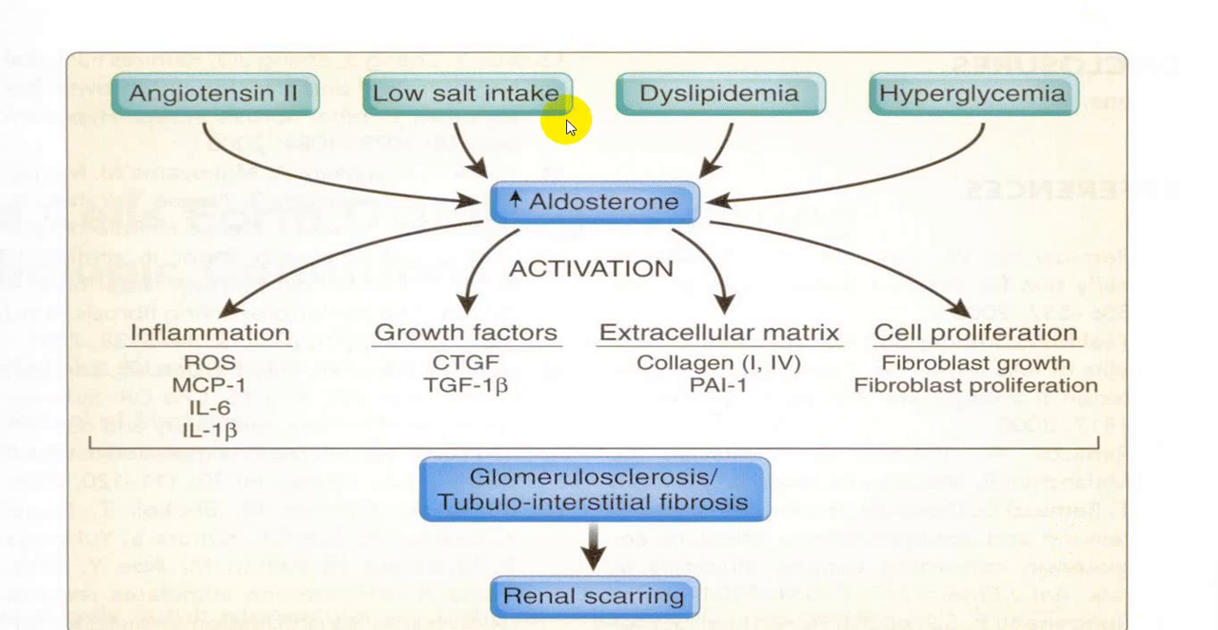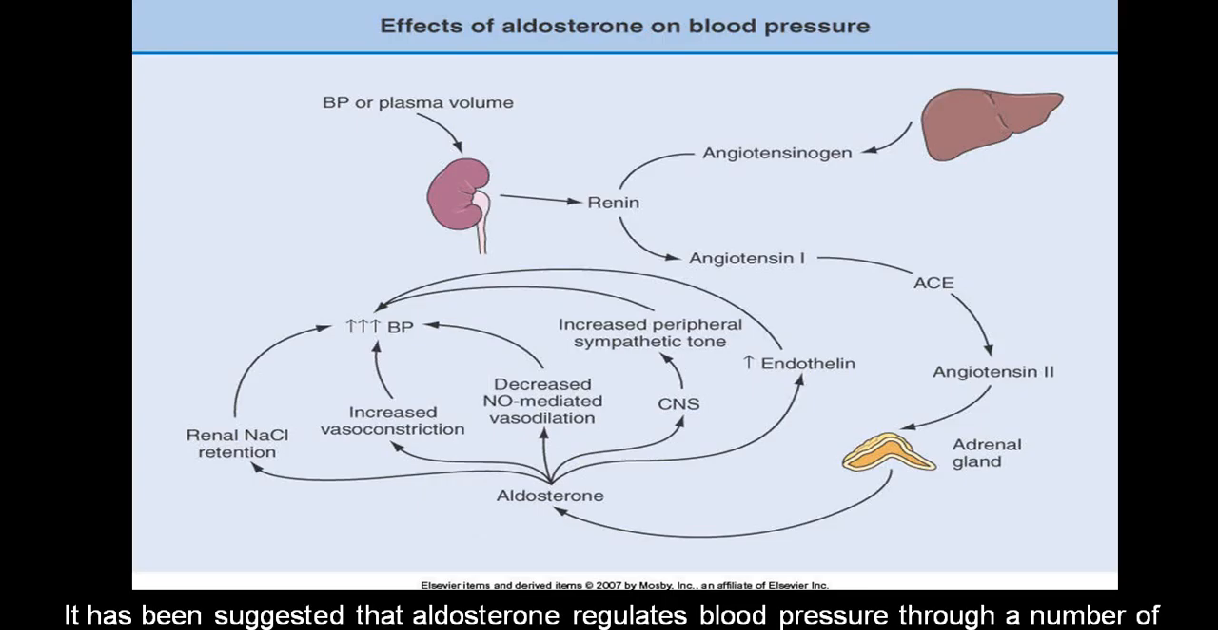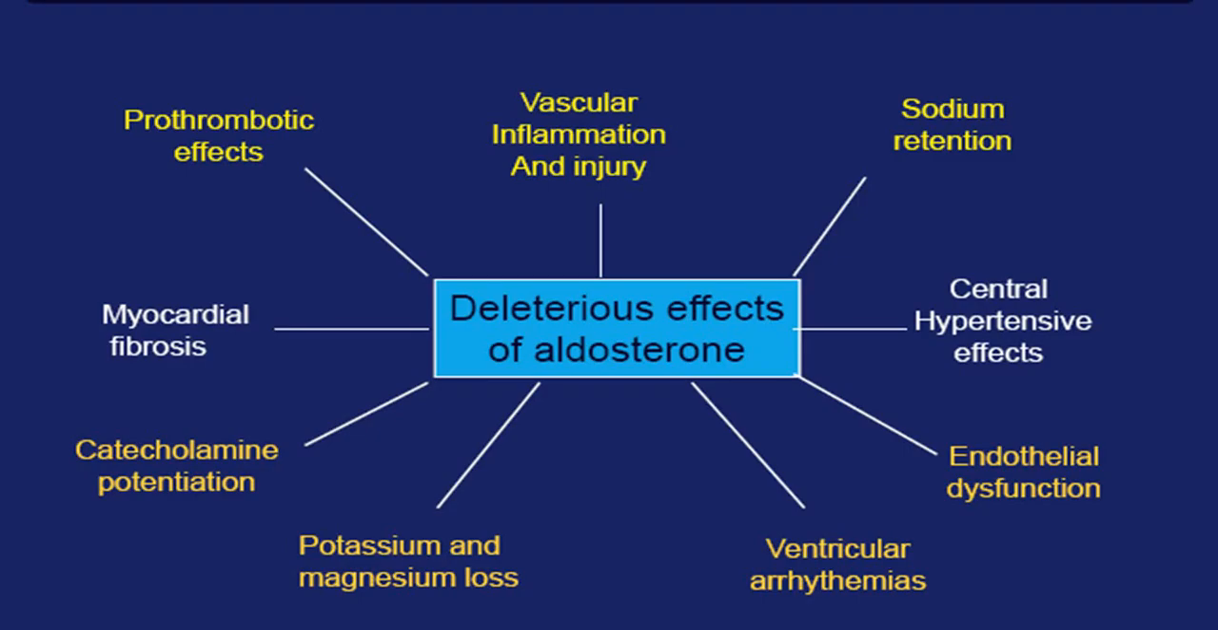Aldosterone can be stimulated by hyponatremia, angiotensin 2, dyslipidemia as well as hyperglycemia. This is the effect of aldosterone. We are not discussing it in detail. Aldosterone and blood pressure regulation: these are all those deleterious effects we already mentioned.